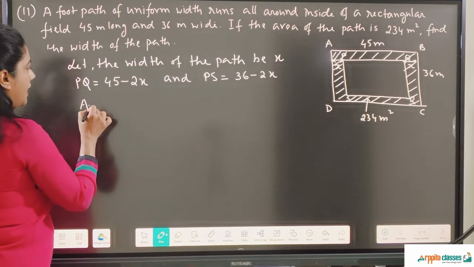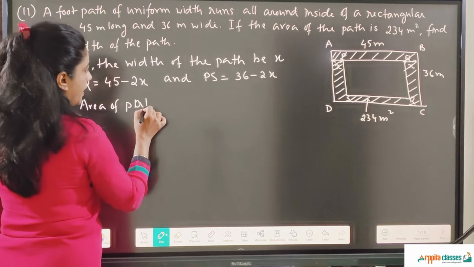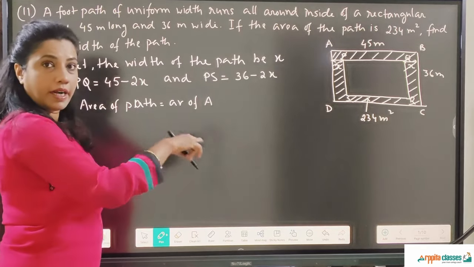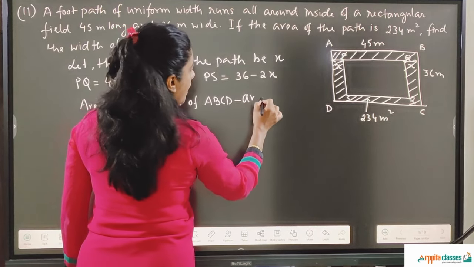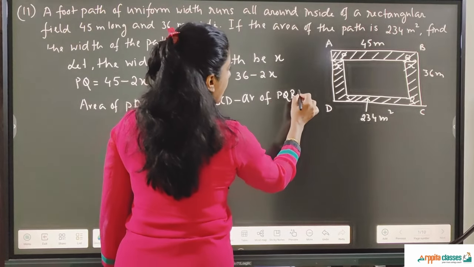Now I write: area of path is equal to area of the outer rectangle, which is ABCD, minus area of the inner rectangle, which is PQRS.